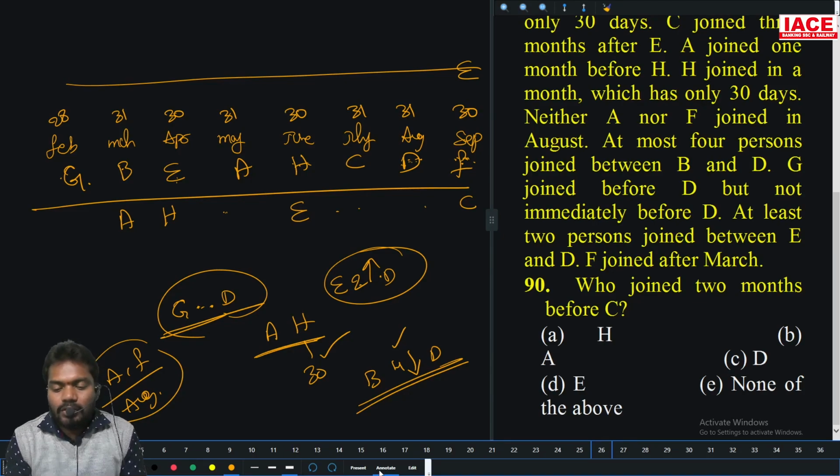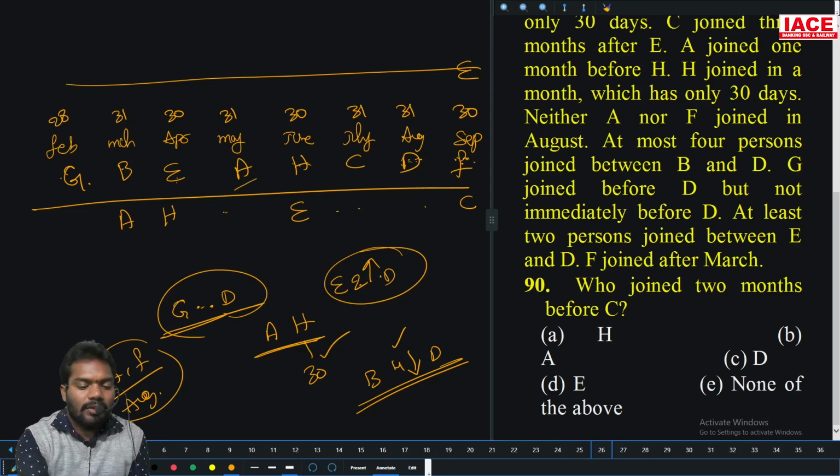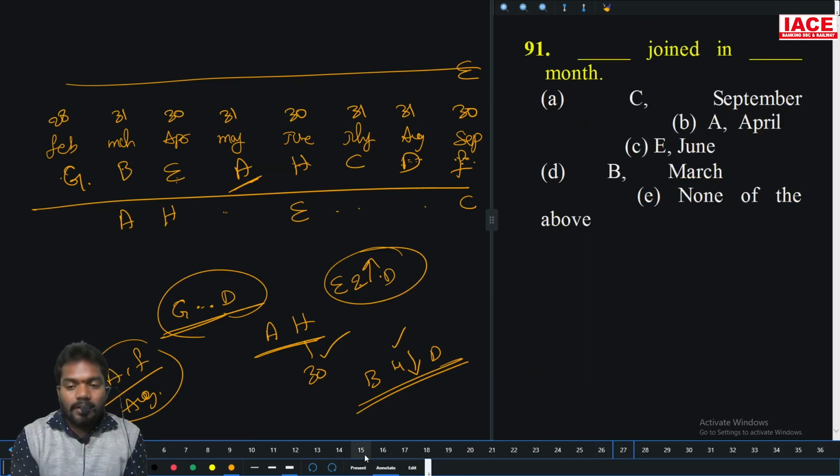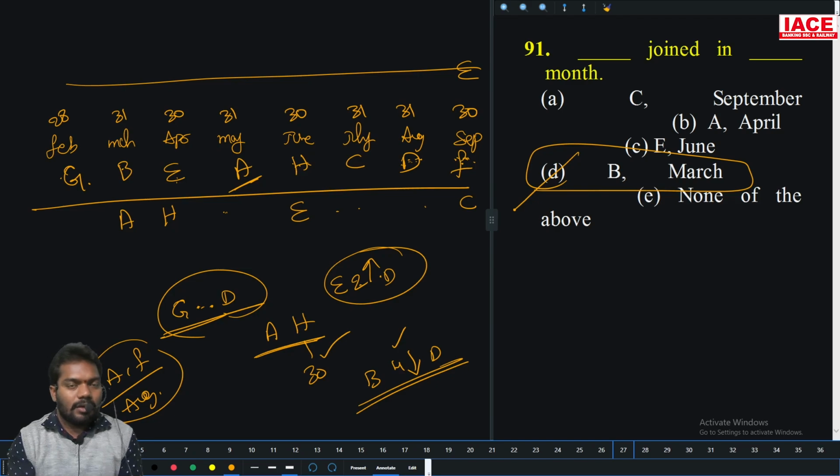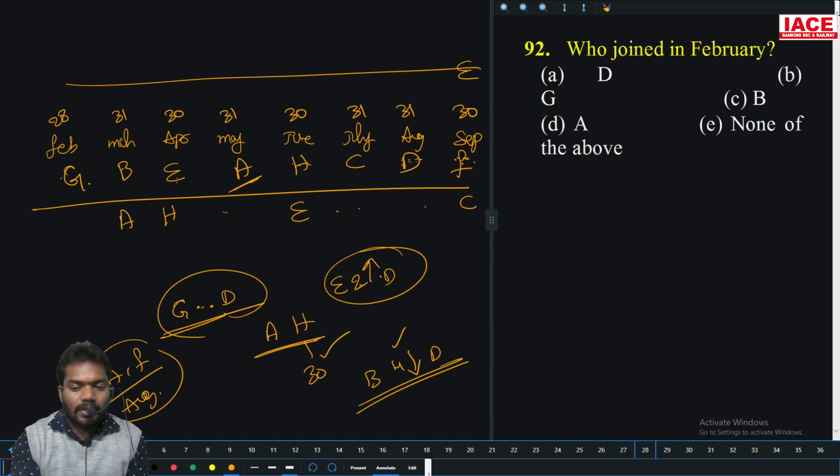Now, who joined 2 months before C? 2 months before C, second month. Option B. C joined in September. No. A is April. No. E is June. No. B is March. Yes. Option D is the right answer. Who joined in February? G. Option B is the right answer.